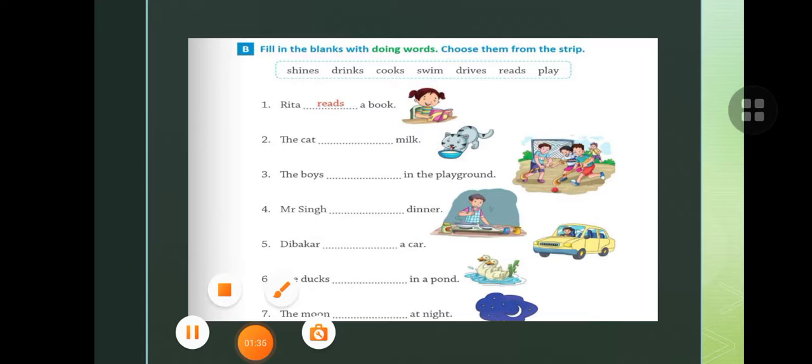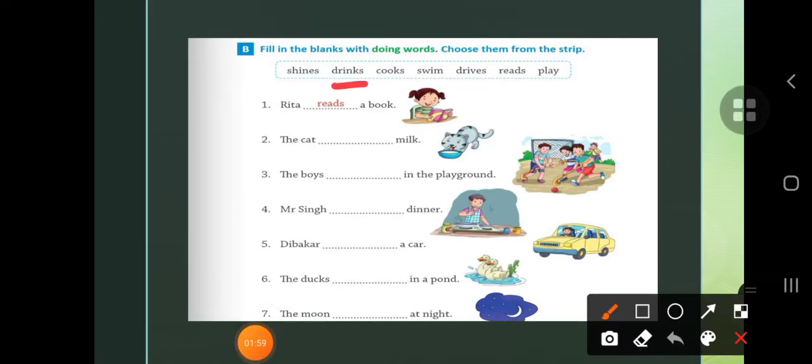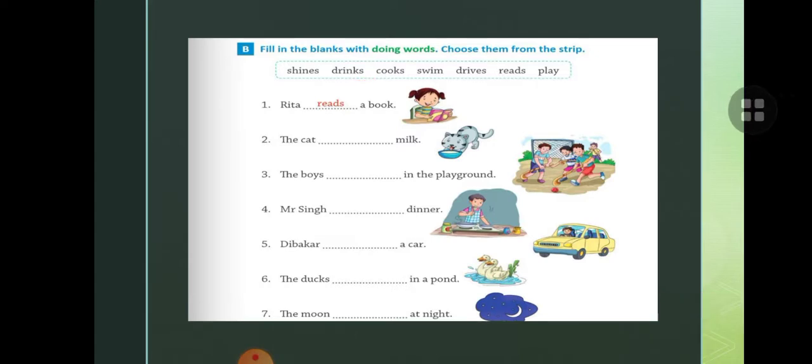Now second is fill in the blanks with doing words. Choose from the strip. You have to choose the words from the strip and fill in the blanks. Words are given: shines, drinks, cooks, swim, drives, reads, play. Here, Rita reads a book. The cat dash milk. What does the cat do? The cat drinks. You will write here drinks. The boys dash in the playground. The boys play. Boys play in the playground. Like this you have to do.